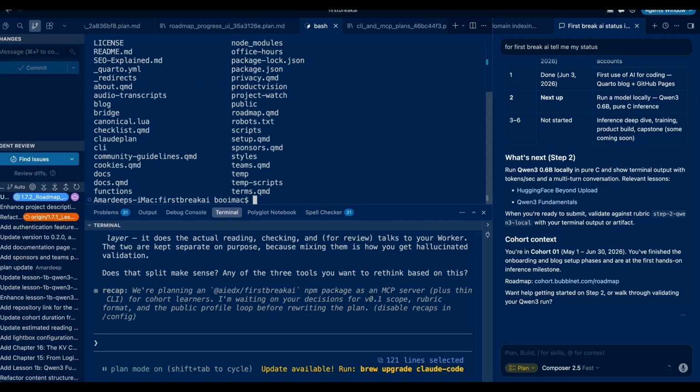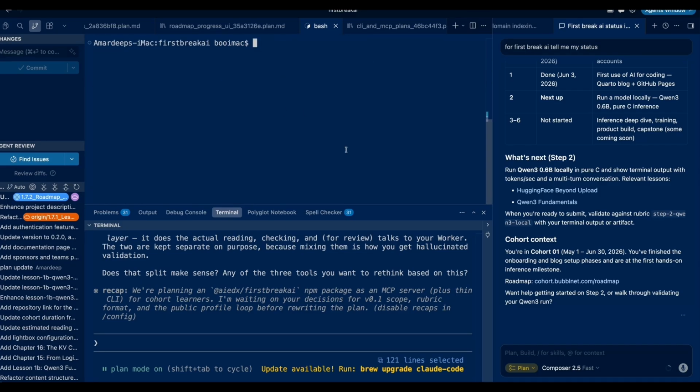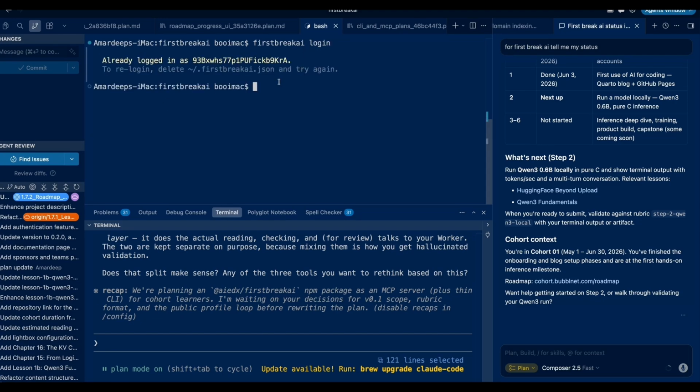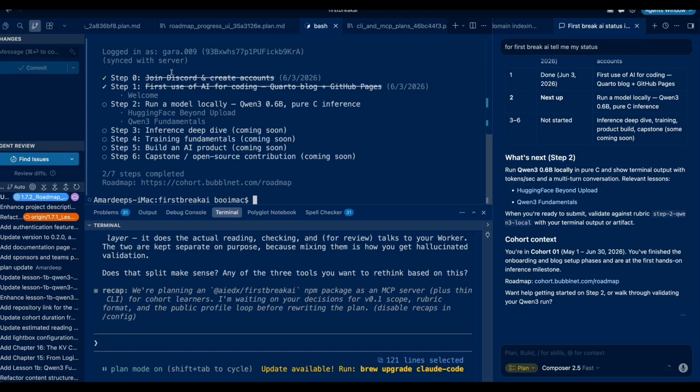What we'll do is type First Break AI login. So I'm logged in. If you're not logged in, it will follow the same process. Just authorize via Discord and we are good to go. Once this is done, you can check the status and it will tell you the same story, where you are placed and what the next steps for you are.